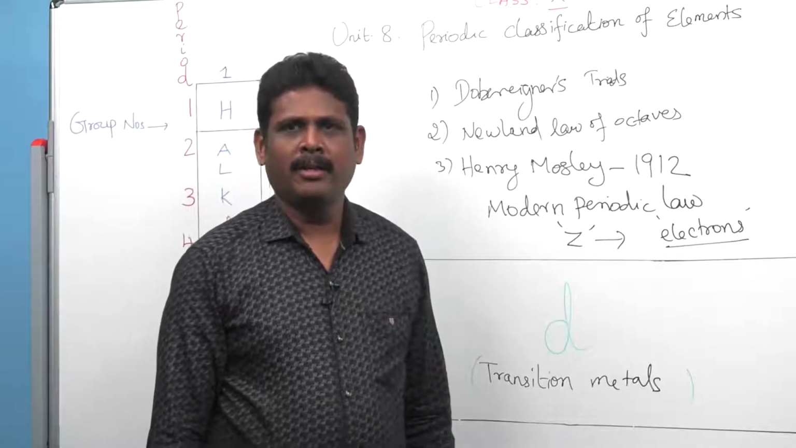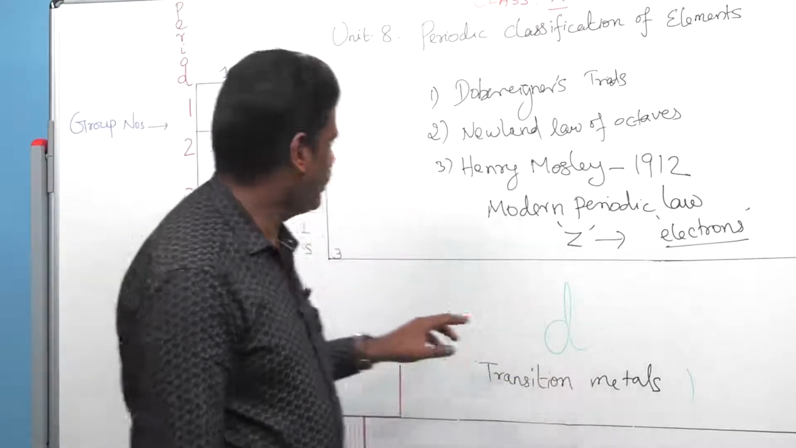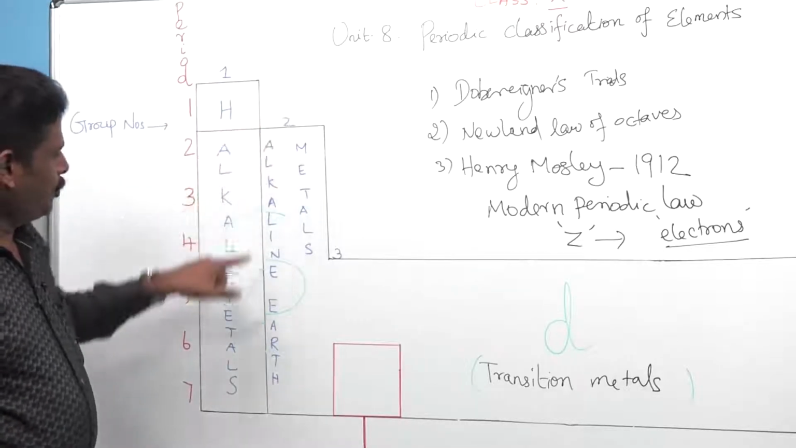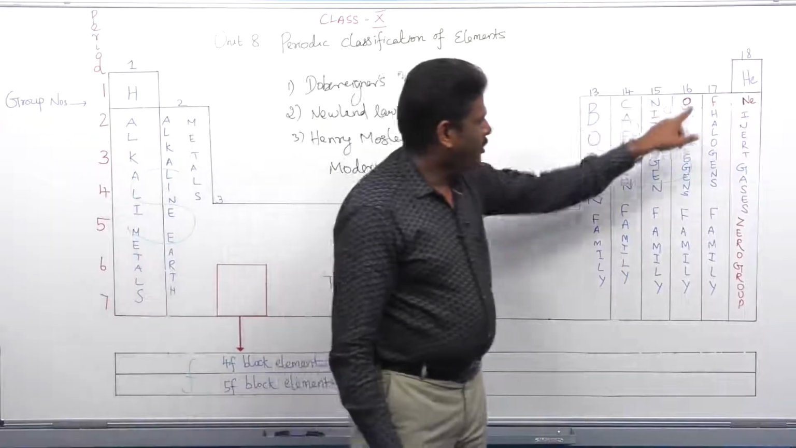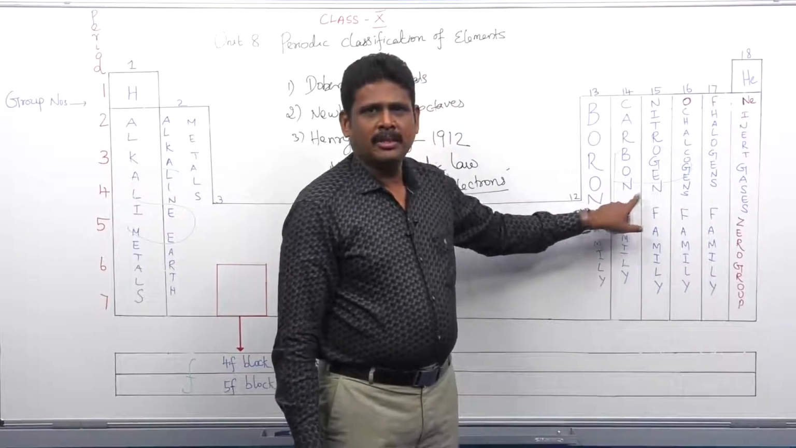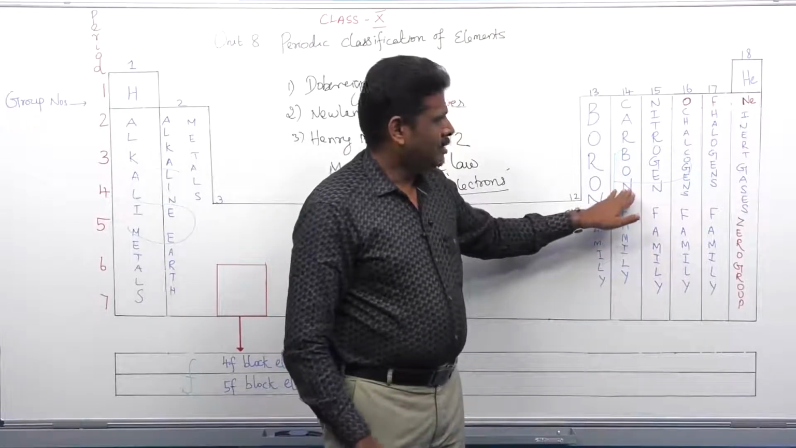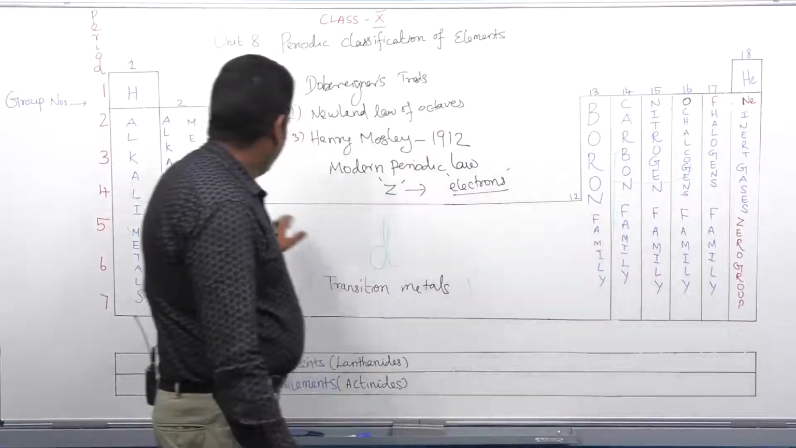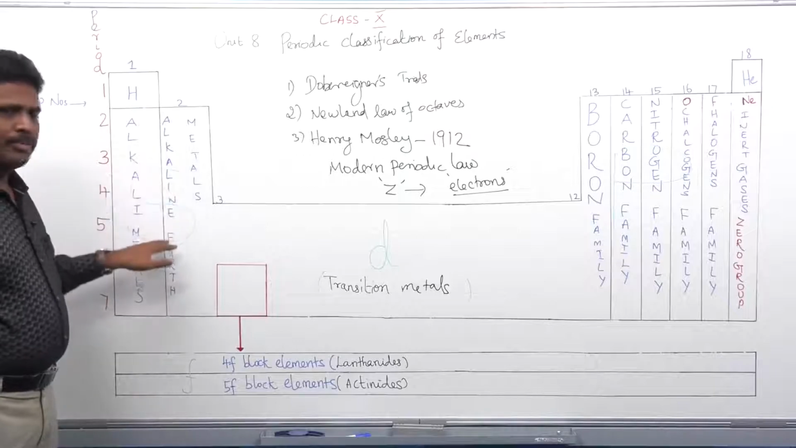In the periodic table, we are going to see where the 4 blocks of elements are located. At first, group number 1 and 2 are called s block elements, and group number 13 to 18 are called p block elements. Why do we call them p block elements? If you write the electronic configuration of these elements, the last electron enters into the p orbital, p subshell, whereas for these two groups of elements,